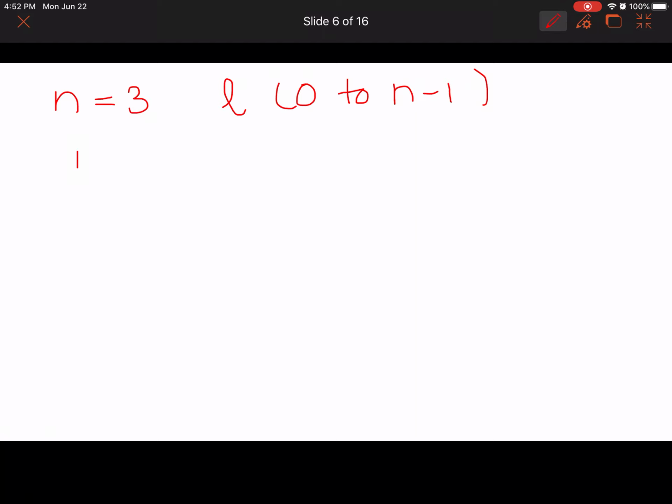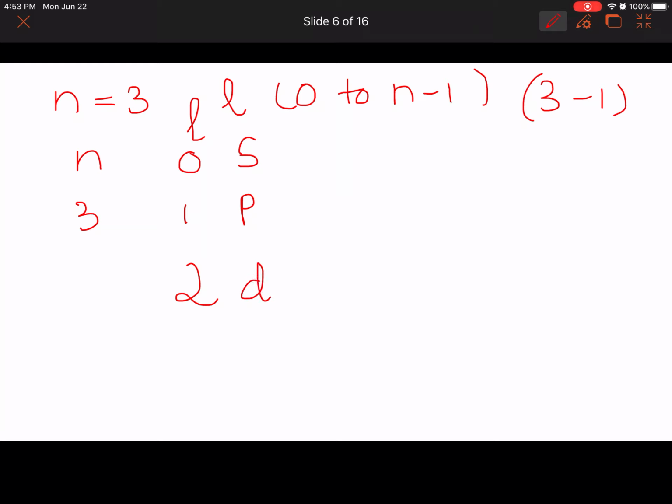So the L could be 0, 1, and 3 minus 1 is 2: 0, 1, 2. L equals 0 means that is an s orbital, L equals 1 means that's a p orbital, and L equals 2 means that's a d orbital. Now each orbital can hold up to a maximum of 2 electrons.